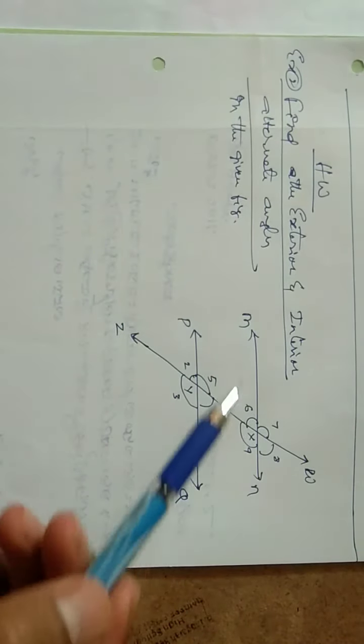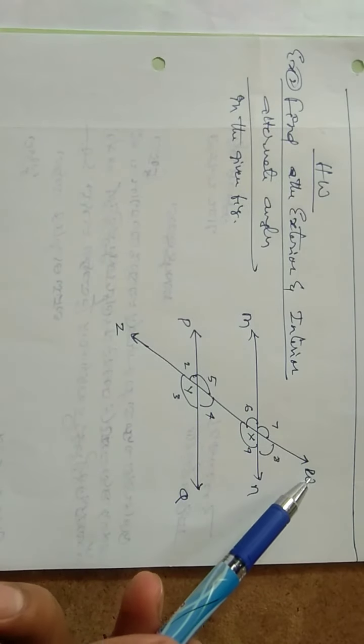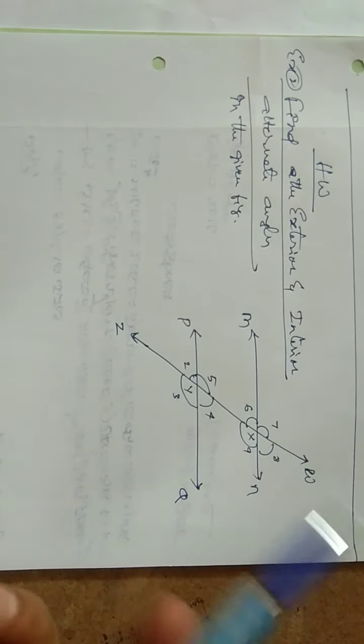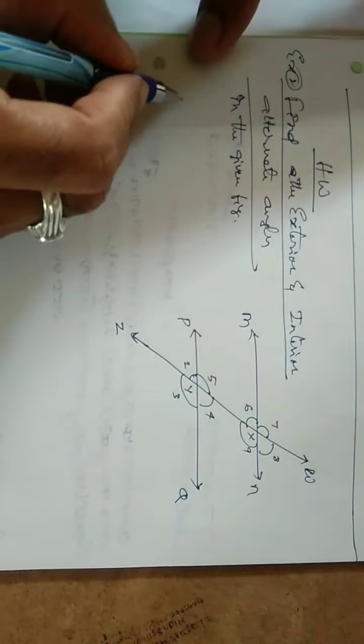So the figure is this. MN and PQ are the two parallel lines. WXYZ is a transversal. So what are the interior alternate angles and what are the exterior alternate angles, you need to find out. It's very easy, dear students.